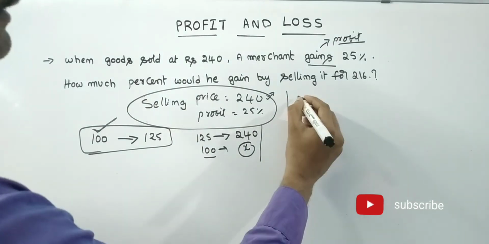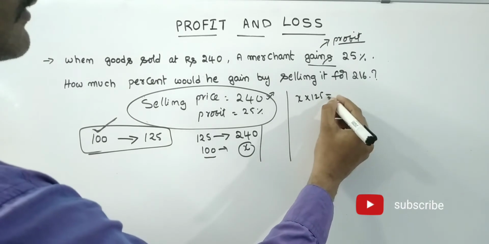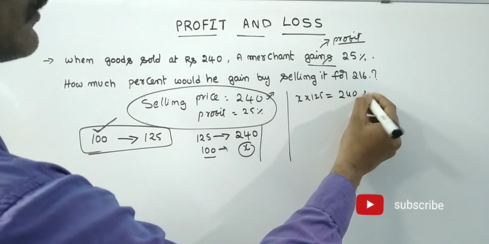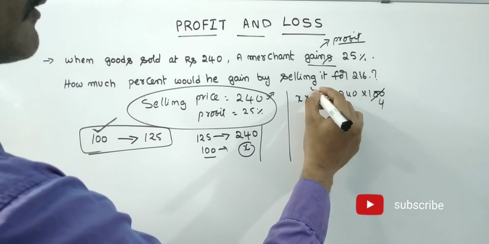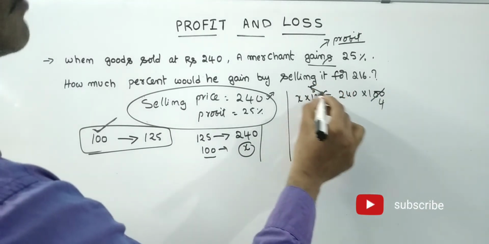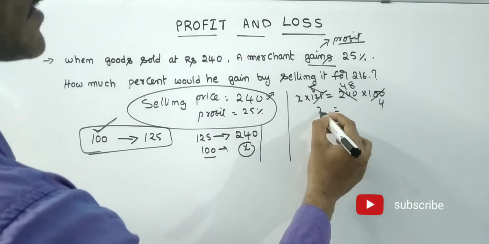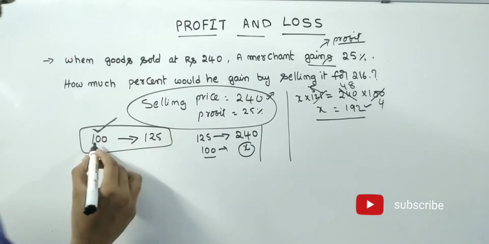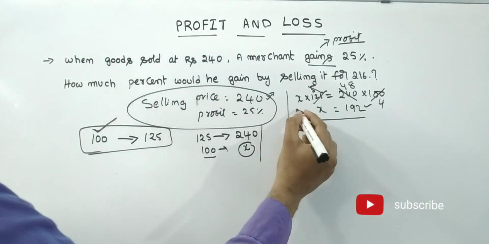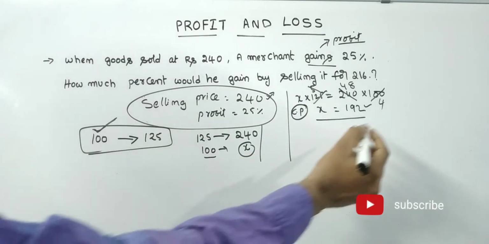Then x into 125, if you go for cross multiplication, equals 240 into 100. That means x equals 192. What is x? X is the actual cost price. See friends, now we got the cost price.